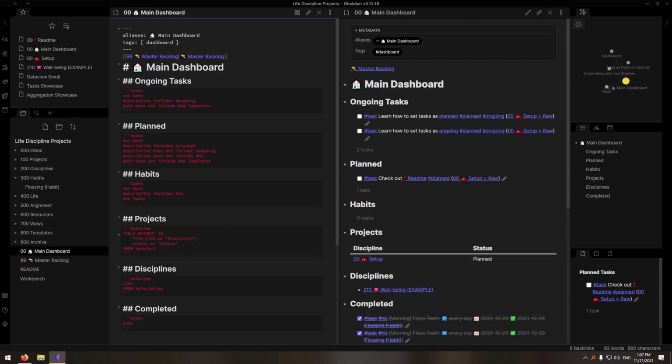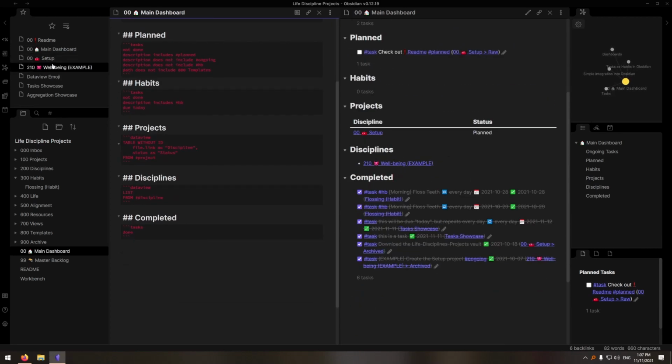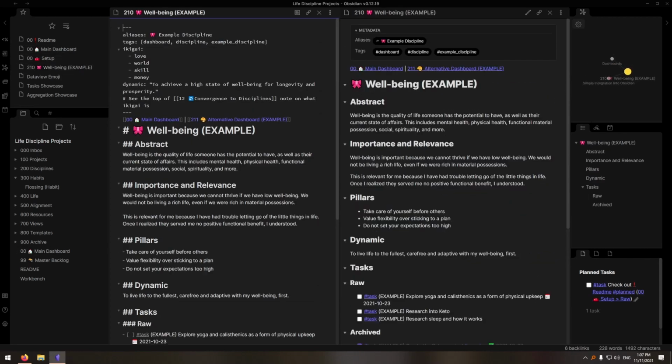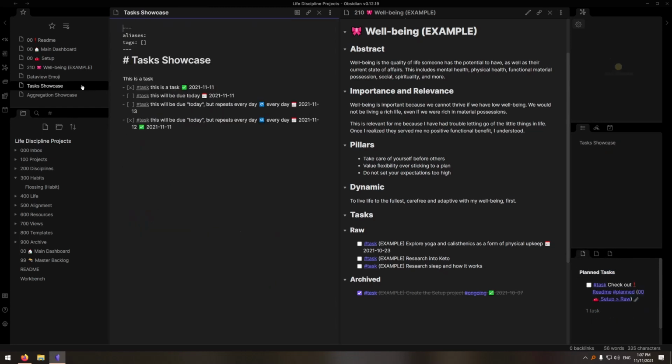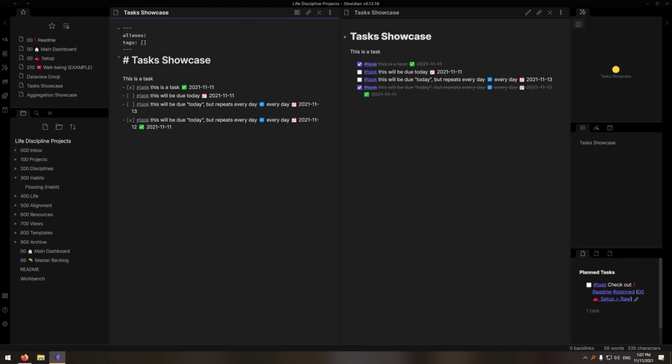Examples of queries can be found under the main dashboards, as well as the dashboards of disciplines, but something I want to bring to your attention is views. On the right panel on the bottom section, you can see your planned tasks, ongoing tasks, as well as your habits. These views are quick queries that bring information that are relevant front and center.